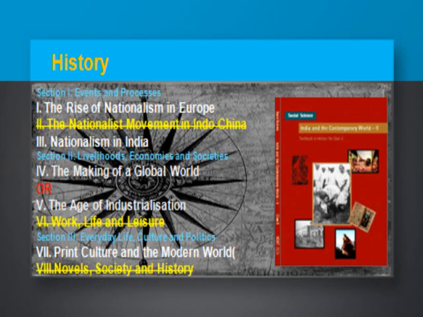The next one is print culture, which is compulsory: print culture in the modern world. We will understand print in China, print in Europe and print in India. Basically, there will be three parts here. How it developed in Japan and China, how it reached Europe, how printing began, how machines and technology developed, and in the 19th century, what new changes we saw.